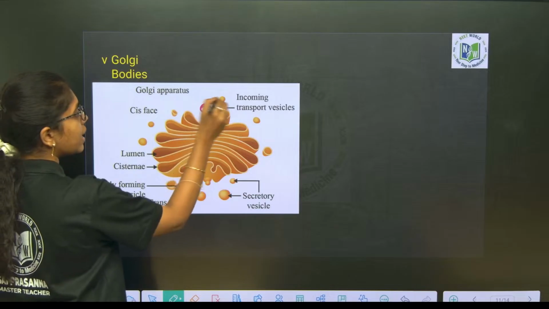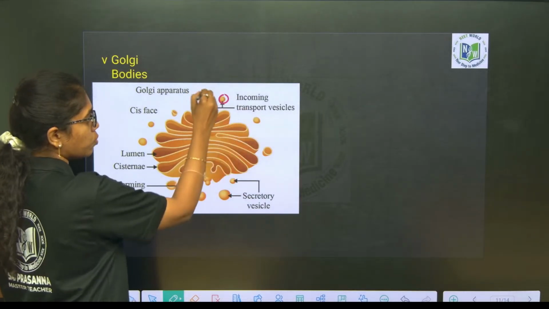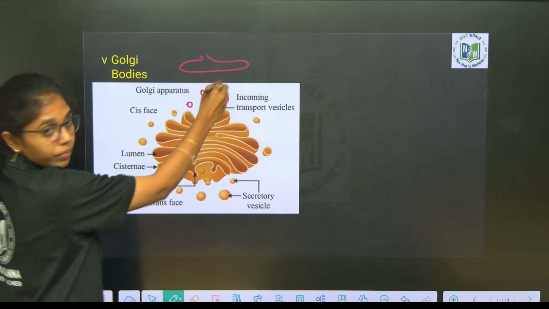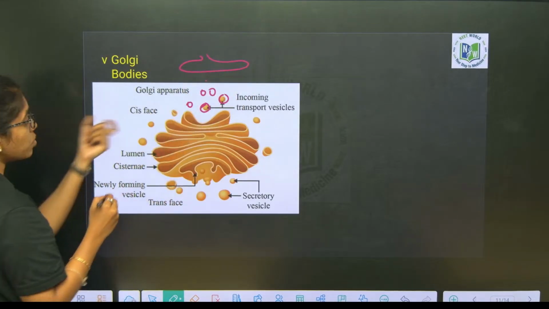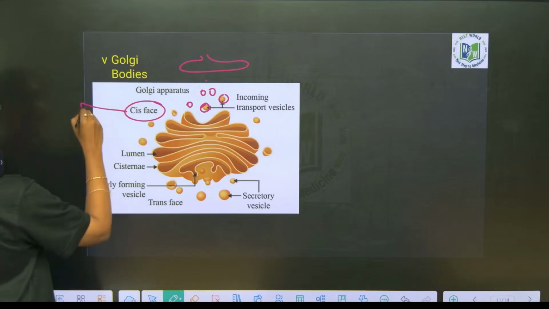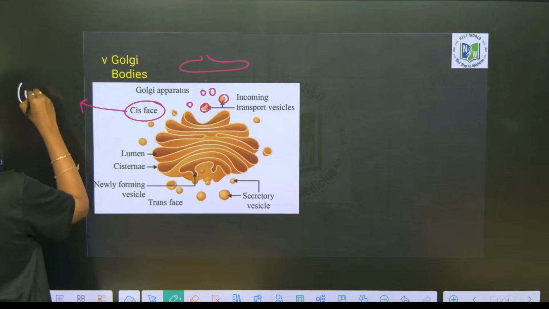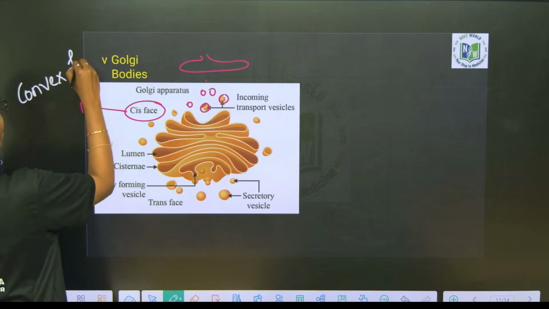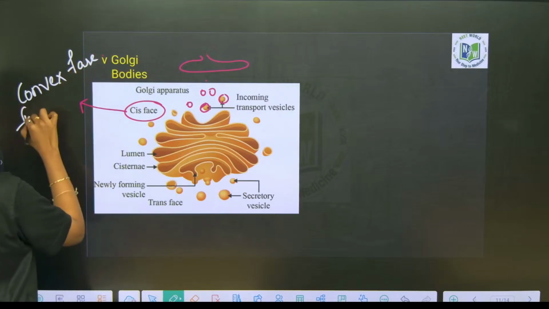So these are the incoming transport vesicles. Small vesicle structures are released from endoplasmic reticulum, and these vesicle structures will be accepted by the cis phase. Cis phase is also called convex phase or forming phase.